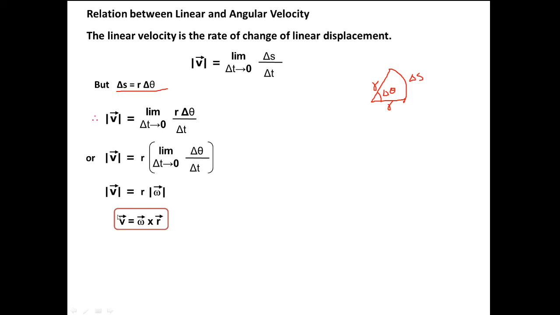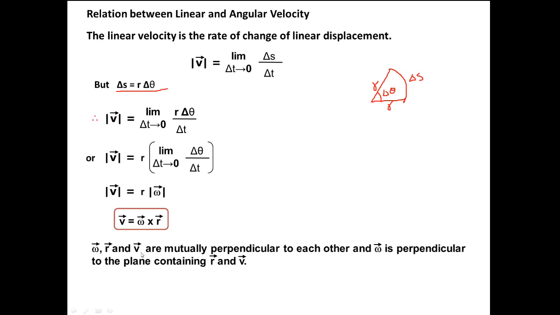Now its direction: V equals omega cross R. It means the direction of V is perpendicular to R and omega. That we will see when we study the cross product of vectors. So omega, R and V are mutually perpendicular to each other, and omega is perpendicular to the plane containing R and V.